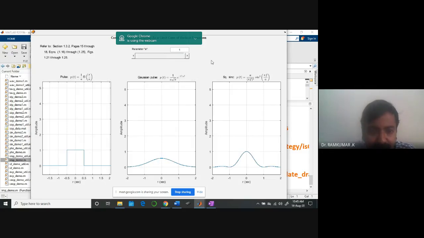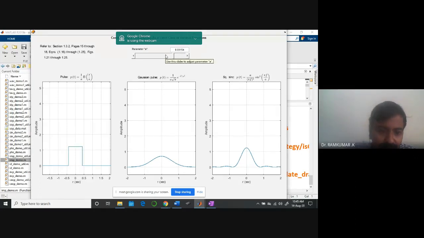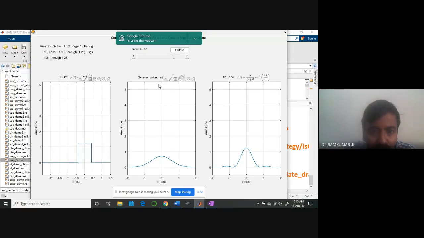Initially the value is 1. It is looking like this rectangular pulse. Now when a approaches 0, gradually look at what happens. Gradually this length is going to increase, and this width is going to come down. The amplitude is going to increase. Now a is approaching 0, 0.76.